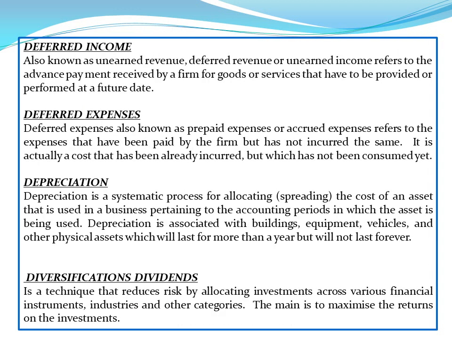Deferred income, also known as unearned revenue. Deferred revenue or unearned income refers to the advance payment received by a firm for goods or service that have to be provided or performed at a future date.